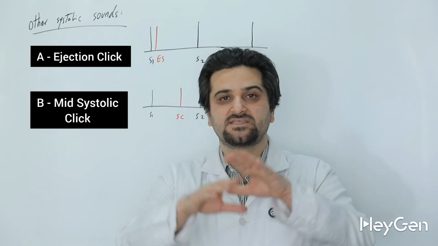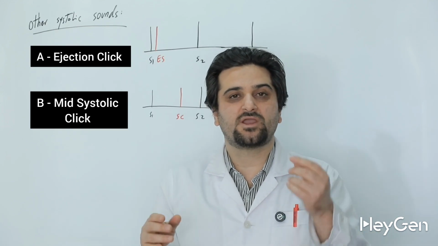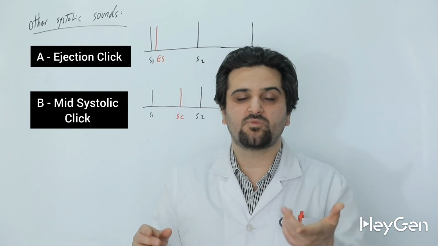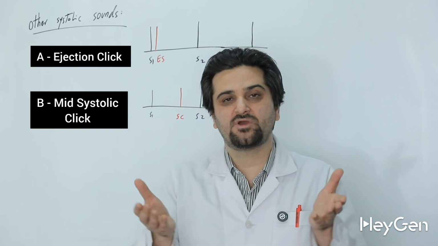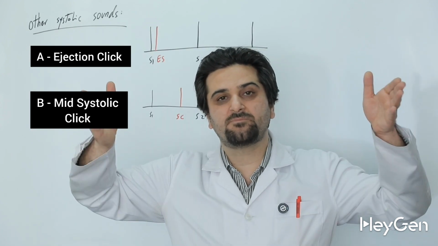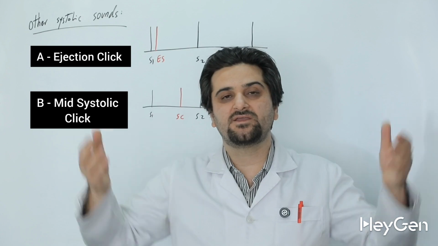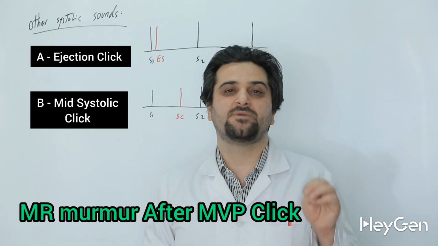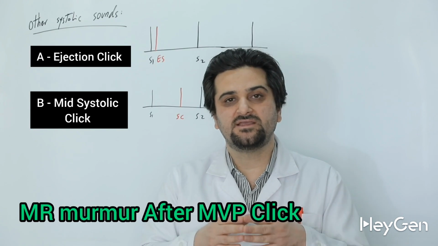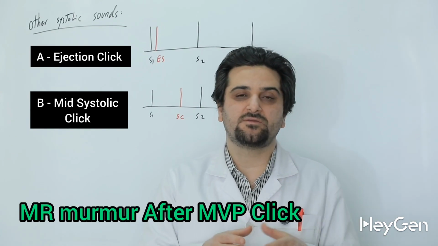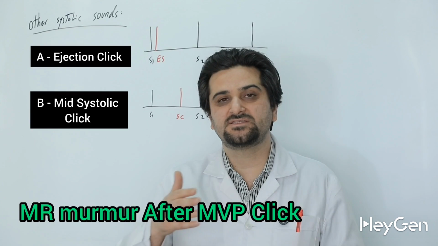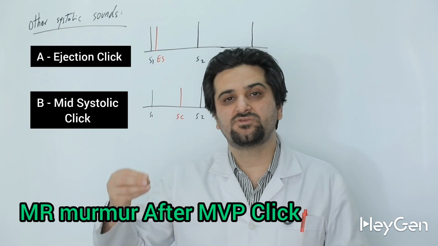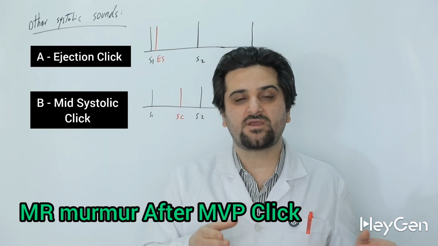Imagine an umbrella inside the left atrium, and you are walking with this umbrella in rainy and stormy weather. If a strong wind blows, it causes the umbrella to completely flip upward, and this flipping creates a sound that can be likened to the systolic click heard in MVP. After the systolic click, a systolic murmur is also heard. The more severe the MVP is, the closer the systolic click moves to S2, and the longer the murmur lasts.